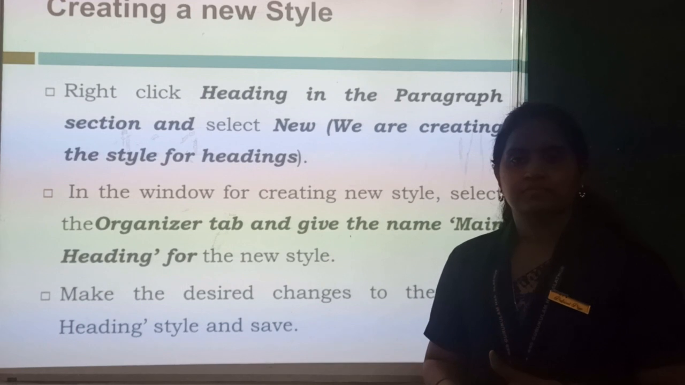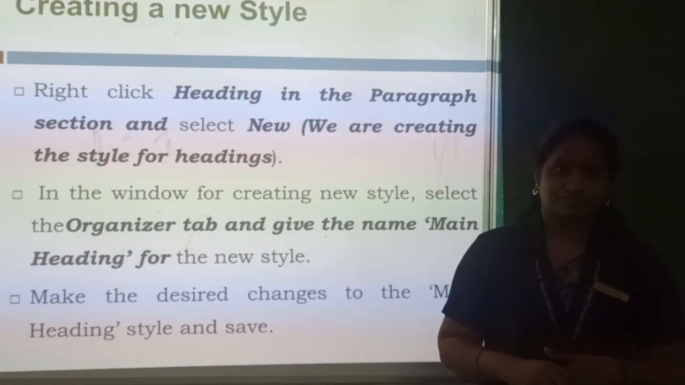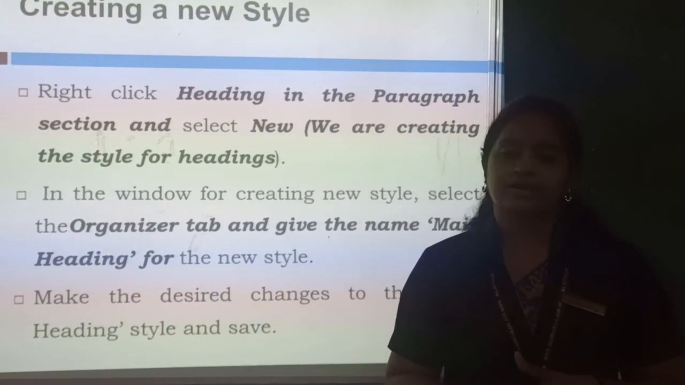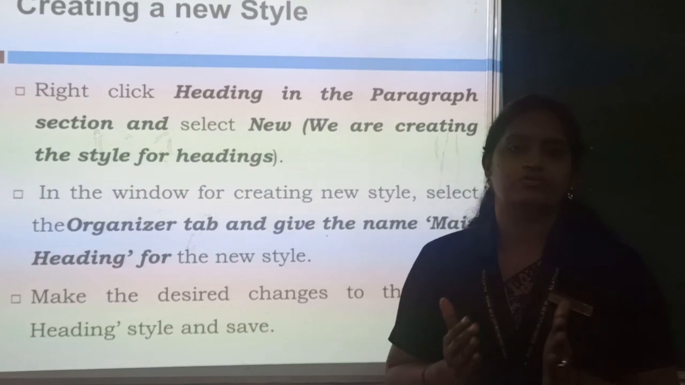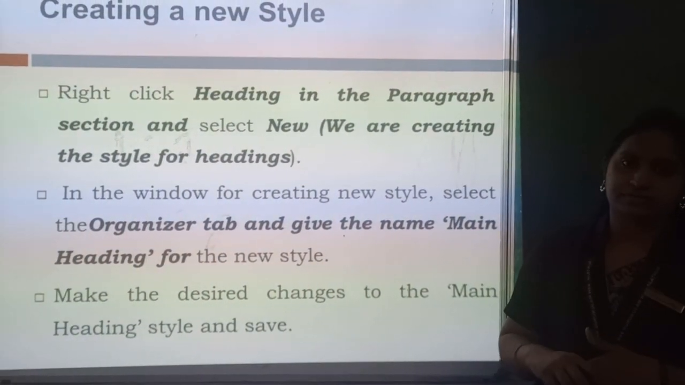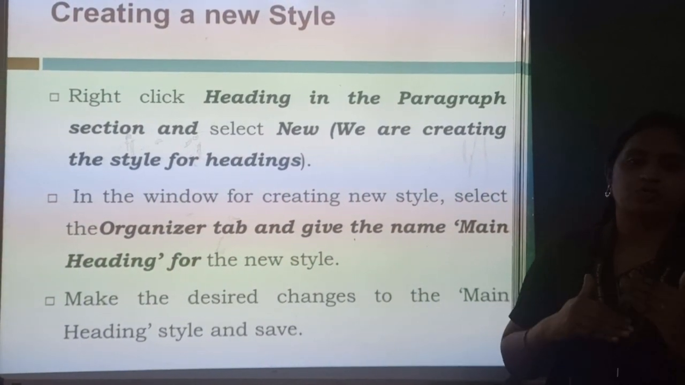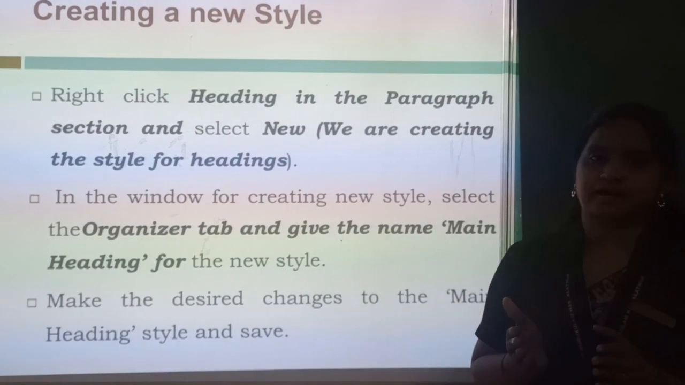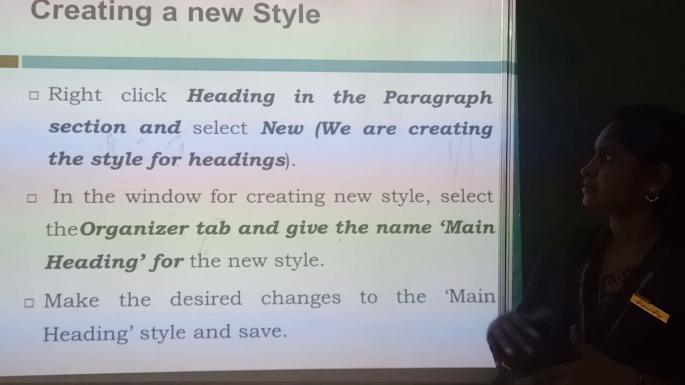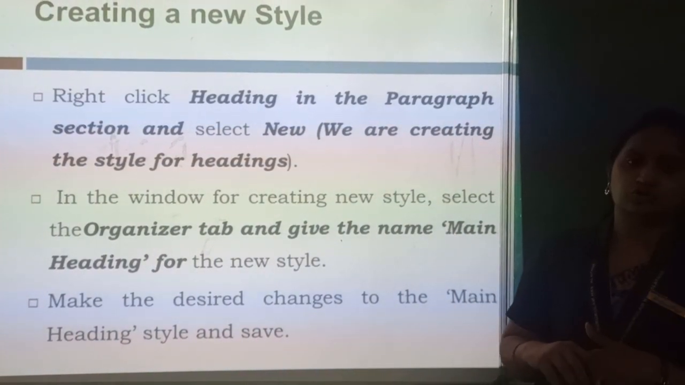Same as to modify, we'll see how we can create a new style in LibreOffice Writer. Same as when modifying a style, you will get an option to change it or create a new style. Just click on the heading which you have selected. If you are selecting Heading 1 or Heading 2, the sub option will be displayed as your new style. Okay, so here just select the heading and right click, you will get an option as new.